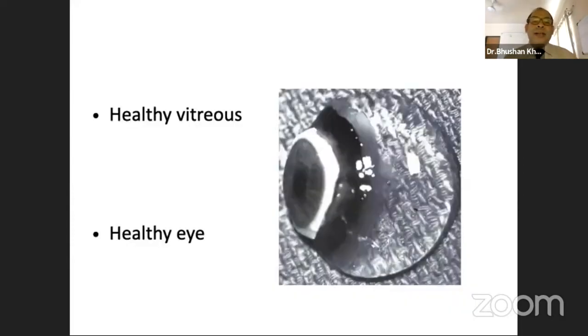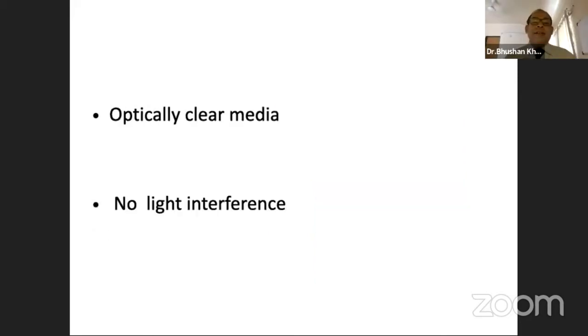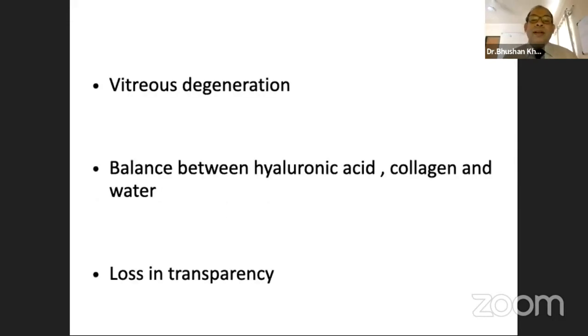To understand the pathophysiology of this symptom, we know that for the posterior segment, a healthy vitreous may correlate with a healthy eye. It functions very well to give an optically clear media with no light interference passing up to the retina. However, as the vitreous degenerates, there is a loss of transparency initially in focal areas because of a loss of balance between hyaluronic acid and the collagen fibers.